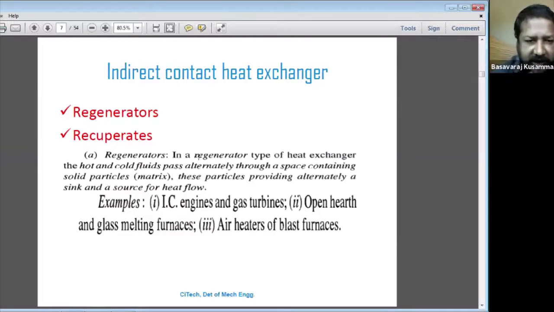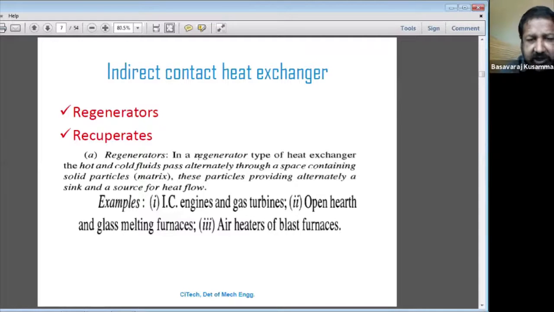And after that, if the cold water is flowing this side, then whatever heat was extracted while the hot water was flowing will be transferred by this matrix to the cold water. Understand? That is called a regenerator.